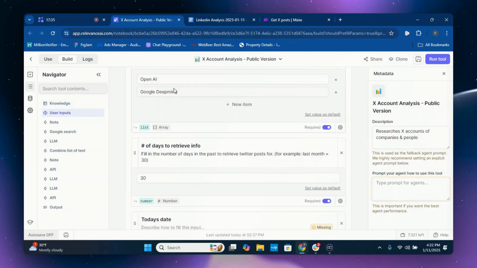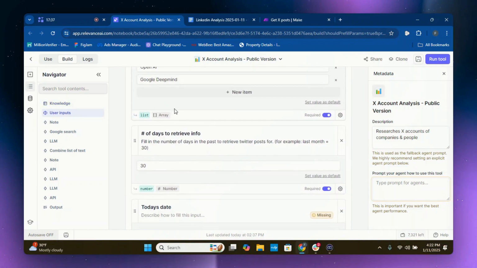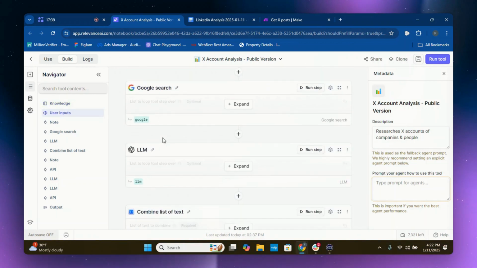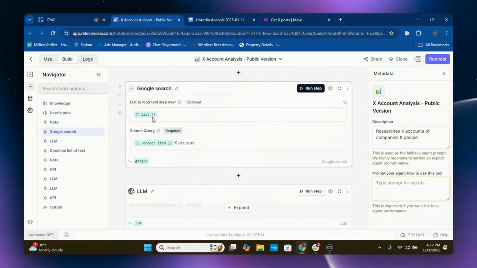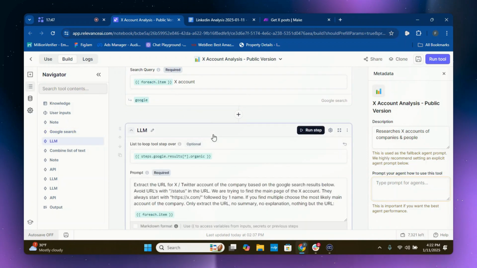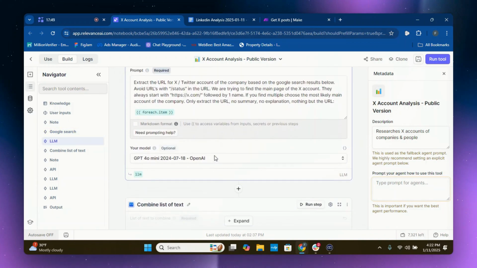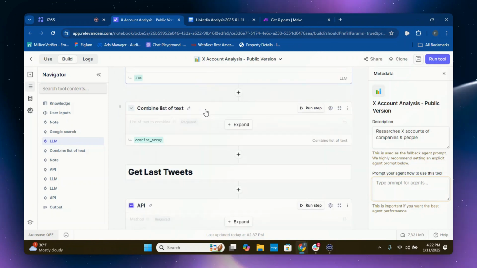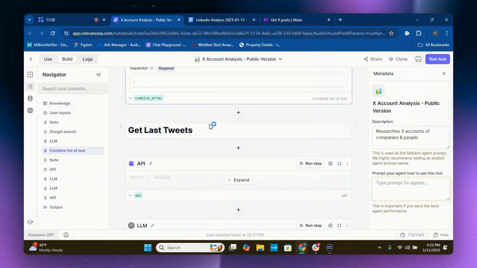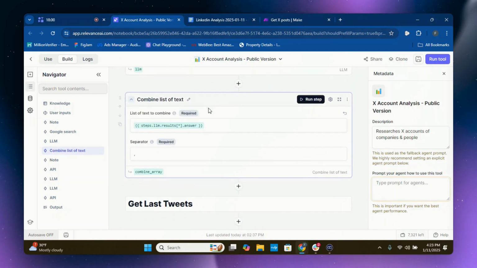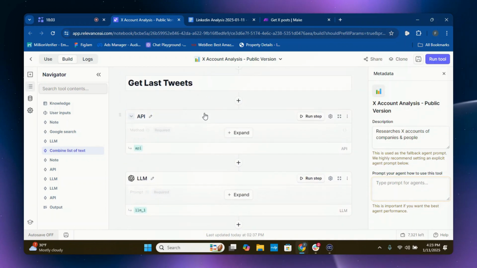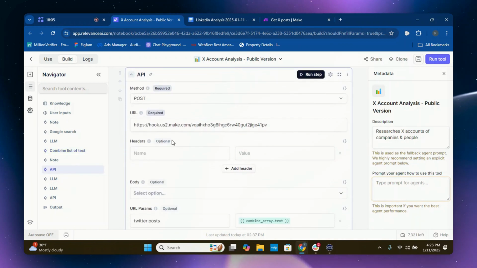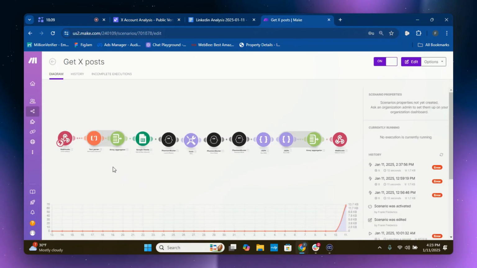So again, put in whatever two companies you're going to do here, the 30 days. Here we go. And we're going to separate these out into a list for each of the items to search the X accounts so we can search them separately. Here's a prompt, the LLM. Then we're going to combine the list of text after we get the information from this prompt. And then we're going to need to set up our first Make automation. I'm going to explain this to you.